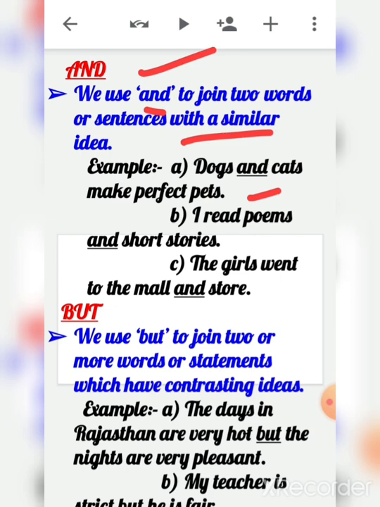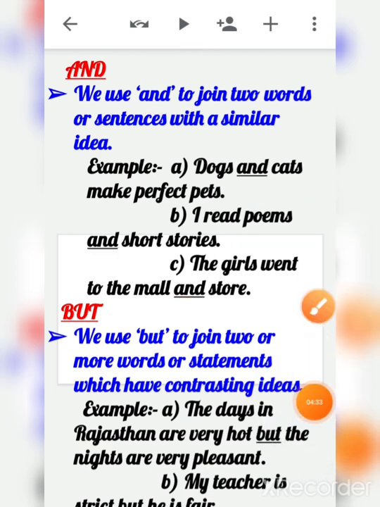Now the second one: I read poems and short stories. The next is: the girls went to the mall and store. So we use "and" to join two words or sentences with a similar idea, with similar thoughts.